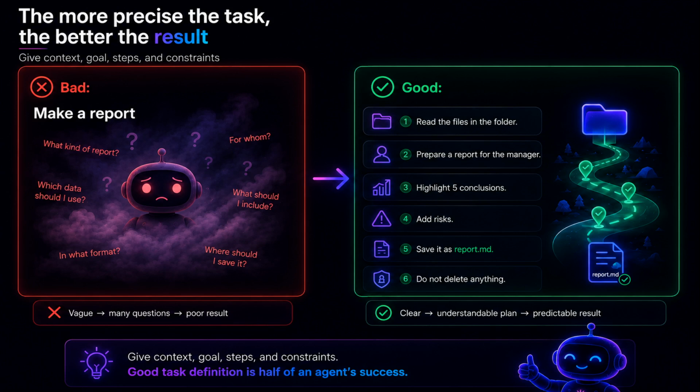A good agent task is not "make it beautiful," "figure it out," or "help me with the documents." A better task sounds like this: read the files in this folder. Prepare a one-page report for the manager. Highlight 5 key conclusions, risks, and next steps. Save the result as report.md. Do not delete anything. If the data is not enough, ask questions before continuing. This turns the agent from a talker into an executor. There is a task, there are materials, there is a result format, there are constraints, there is a done criterion, and there is a rule for uncertainty. The clearer you manage the task, the less the agent has to guess.